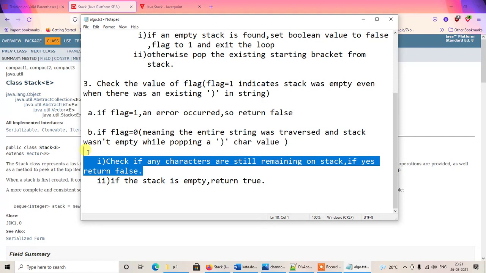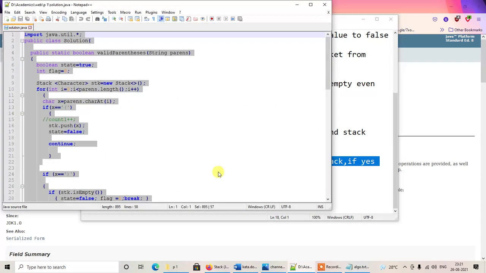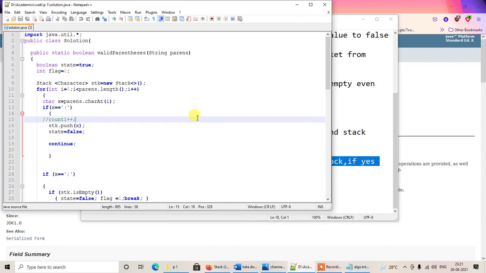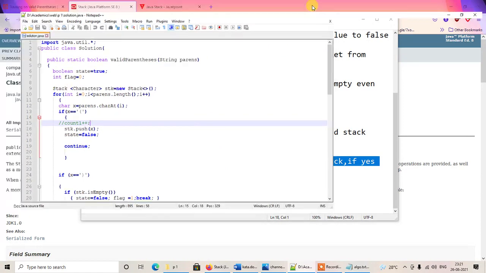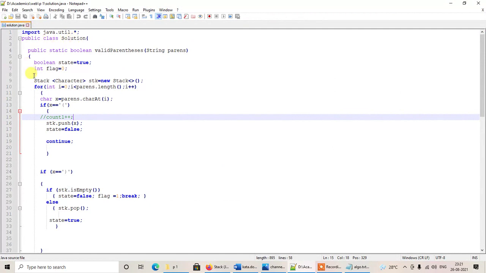So now let me take a look at the program code. Like I said, we'll be using the stack data structure in our program. As the stack is a part of the Java collections and it is included in the java.util package, we'll be importing this java.util package at the beginning. So let me just go through the program code quickly.